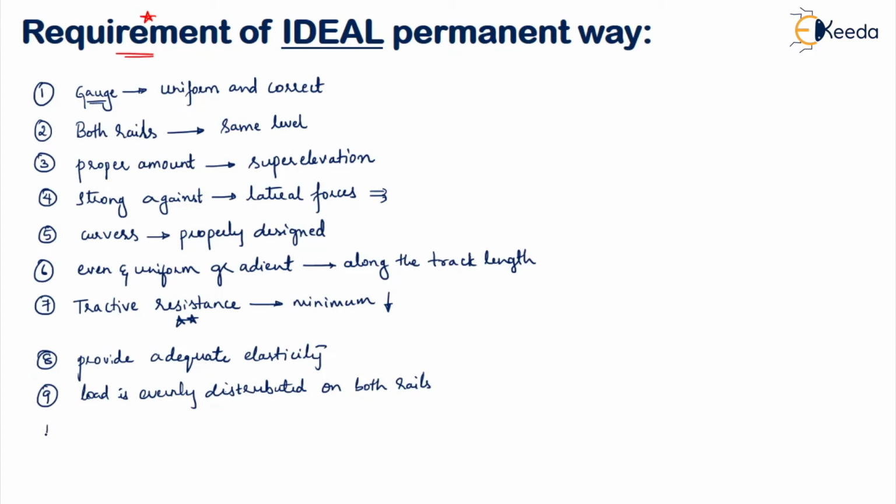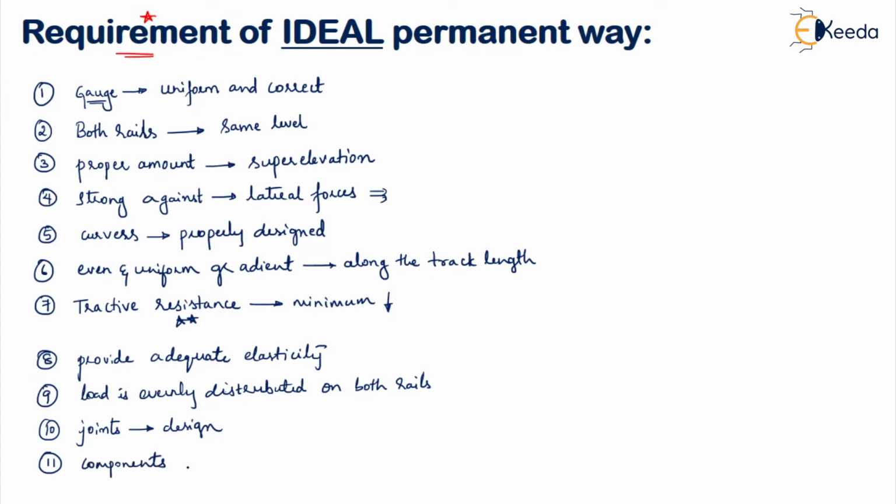Next, the 10th one is the joints. All the joints should be properly designed. One rail and the other rail, after a certain length, are provided with joints. These joints should be properly designed, or else there will be chances of derailment. Understood?